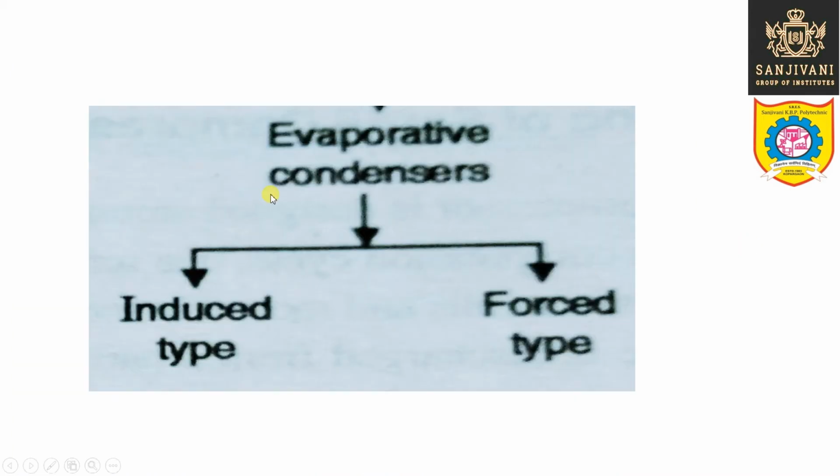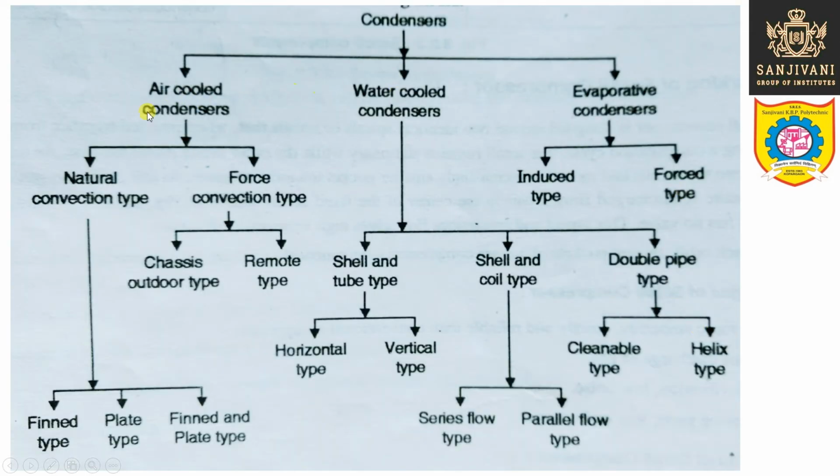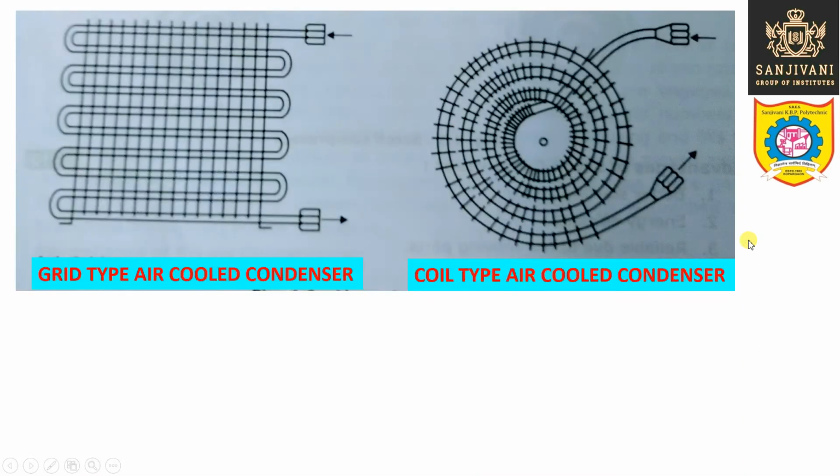Then the evaporative condensers may be induced type evaporative condenser or the forced type evaporative condenser. So this is the overall classification which we have discussed. This is the total classification at a glance. Condensers are classified as air cooled, water cooled, evaporative. Then evaporative condensers are further classified as induced type and forced type, and further this detailed classification of air cooled and water cooled condensers is given here. So this is a total classification of condensers at a glance.